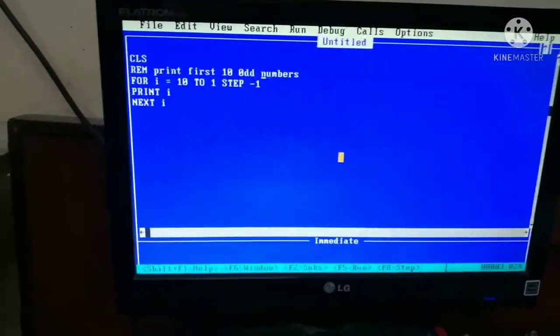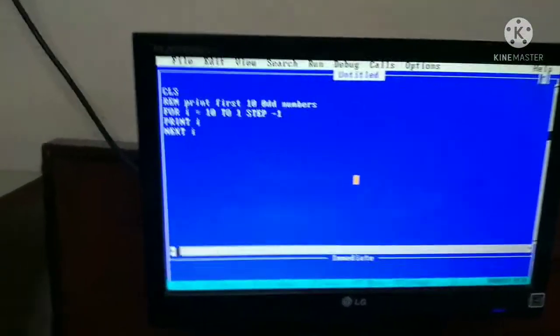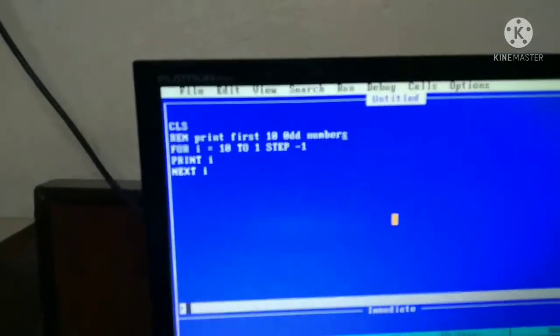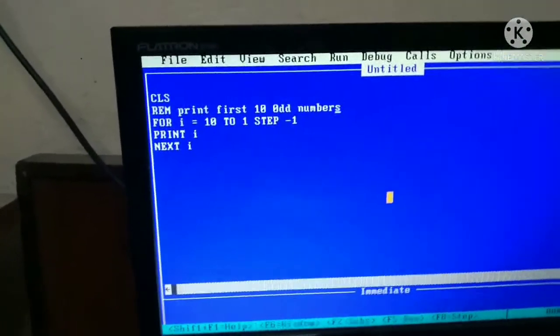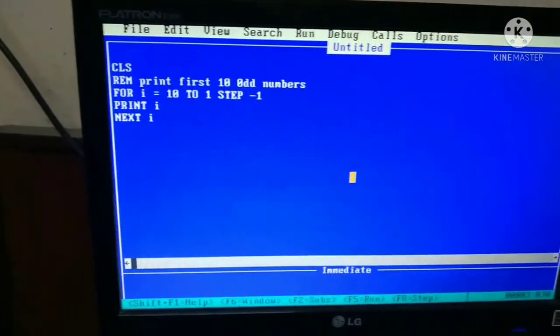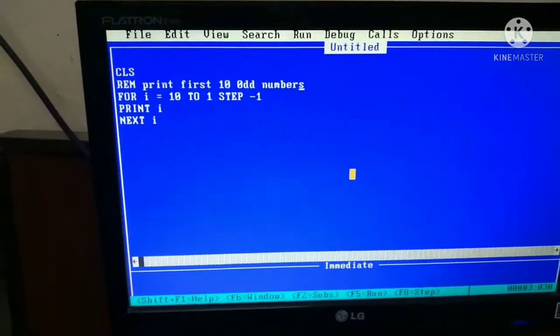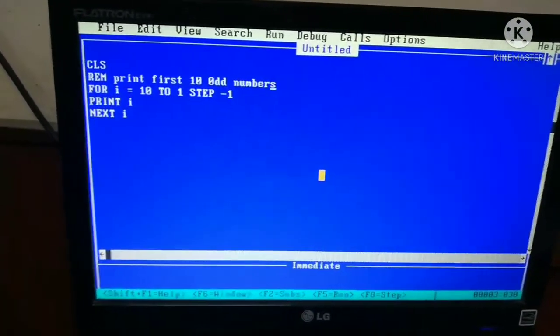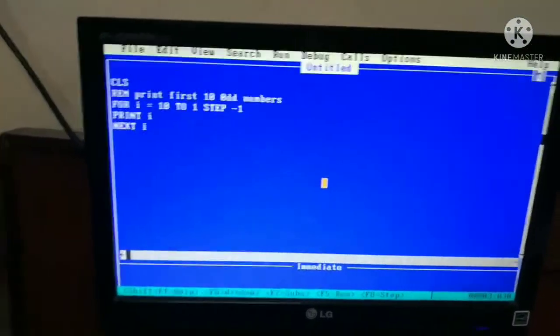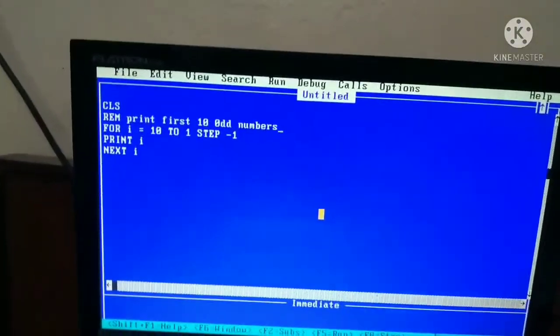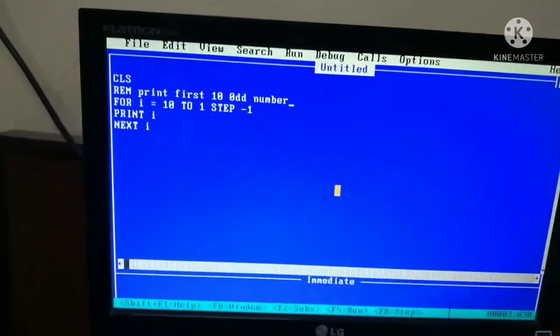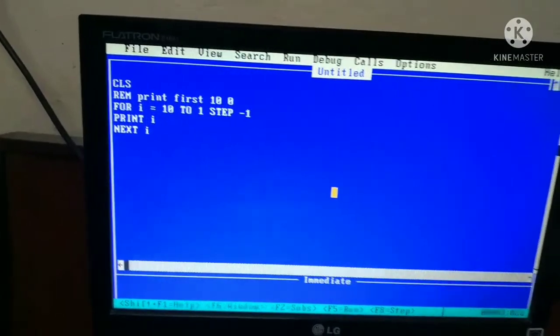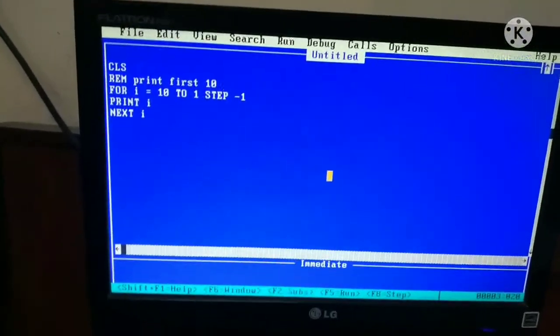The REM statement will be changed. It is not necessary that we change the REM statements depending on the program written below, but it should adjust with the statement. Print first 10 natural numbers in reverse order.